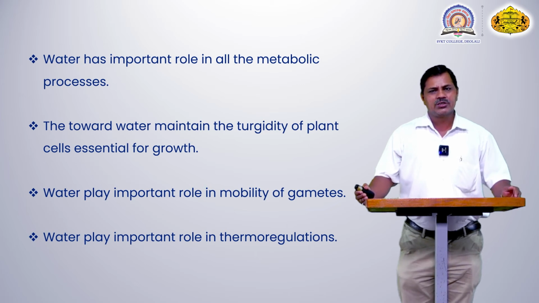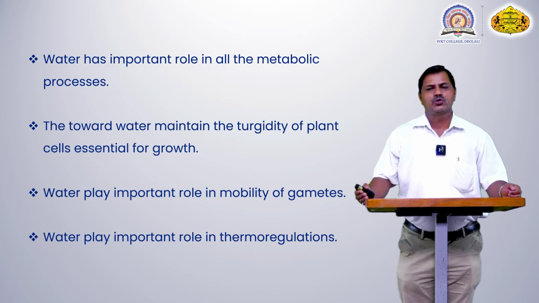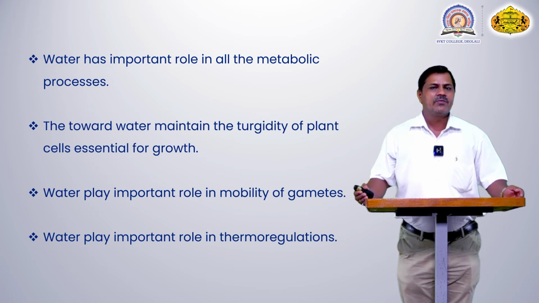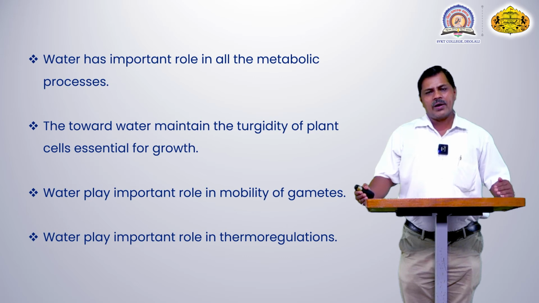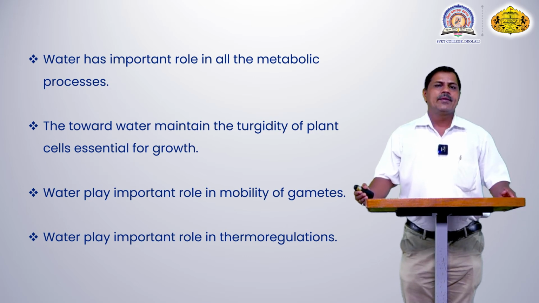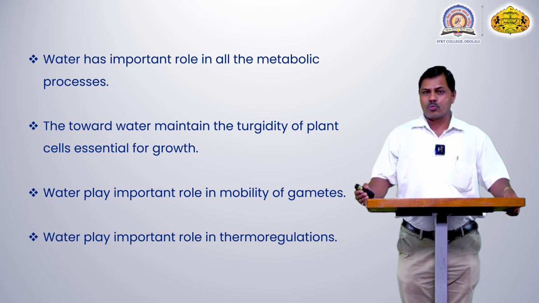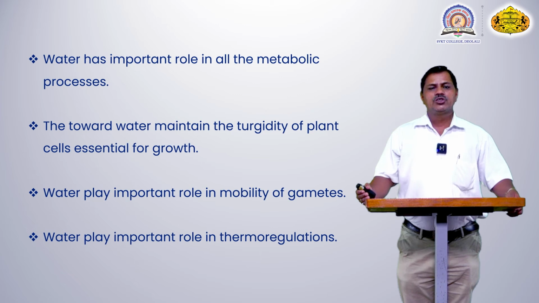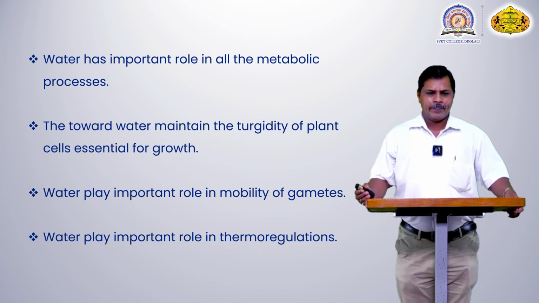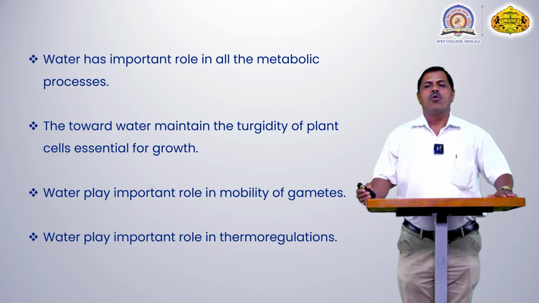Also at the apical region, in the root as well as in the stem, these cells are divided and re-divided. There is division of cells occurring. At the apical region the root goes deep inside the soil, and at the tip portion of the shoot, division of cells is also very essential. A huge amount of pressure is created inside the cell, and the growth of the plant occurs at the apical portion. Water maintains the turgidity of the plant cell, which is essential for growth. Without water, growth of the plant does not occur. Water plays a very important role in the mobility of the gamete.